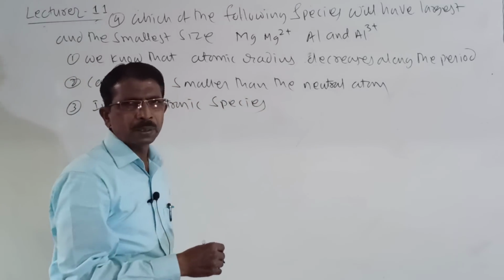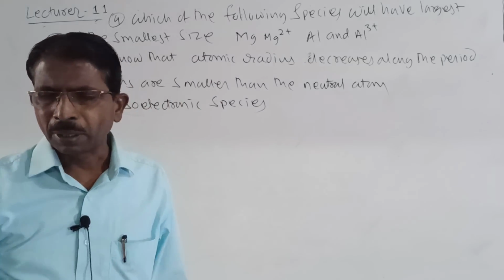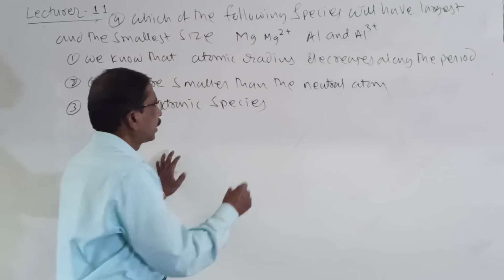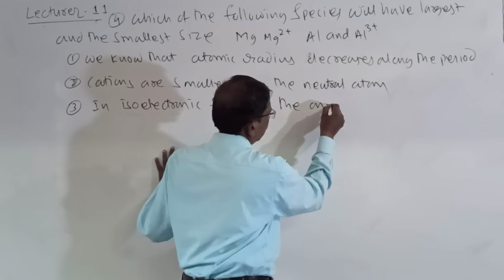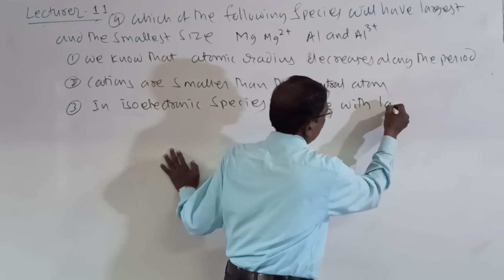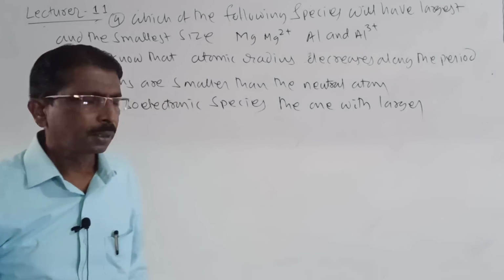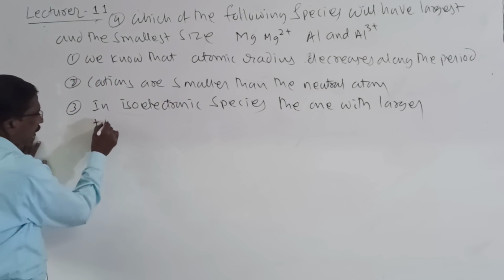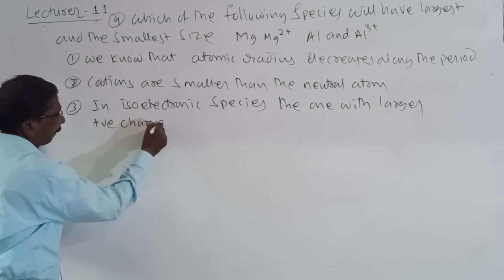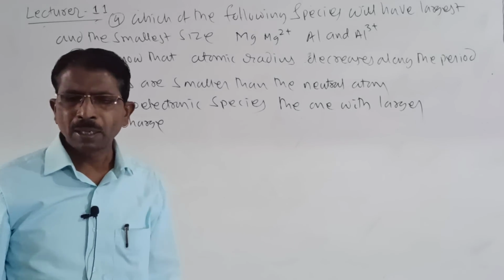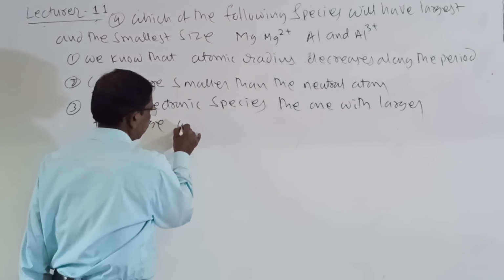In isoelectronic species, the ion with larger positive charge will have smaller radius.